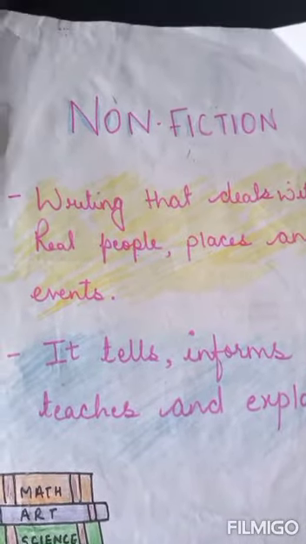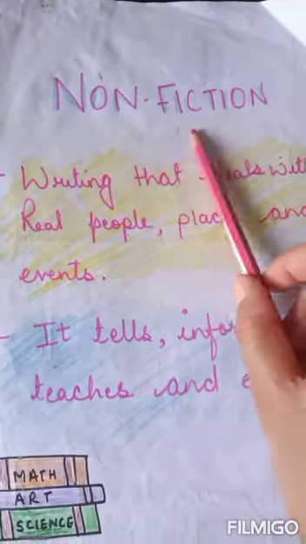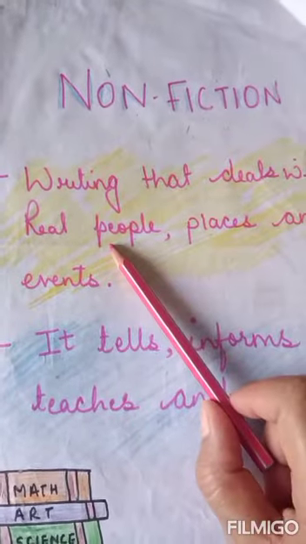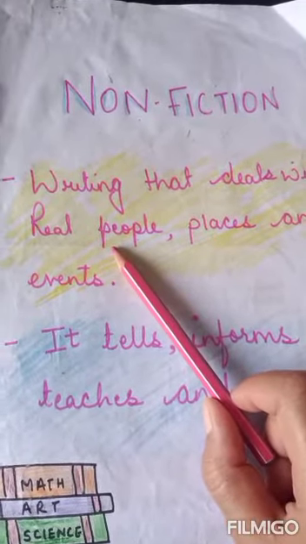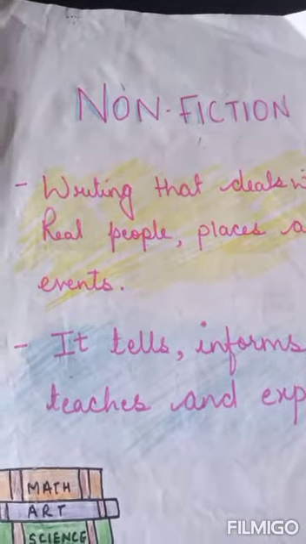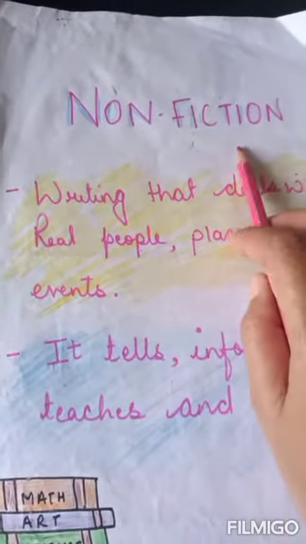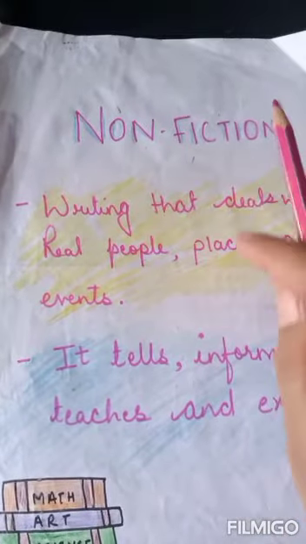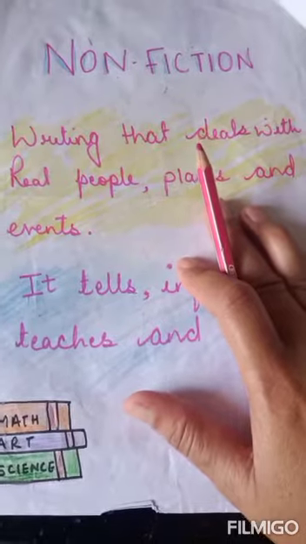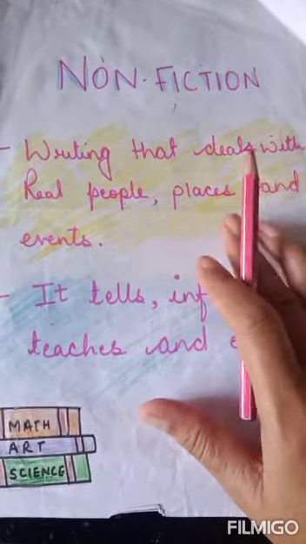And as we all are aware, in literacy, we are talking about non-fiction. Non-fiction means real. Any information which is real about people, places, and events comes under non-fiction. All right. So, we have been talking about explanation text.